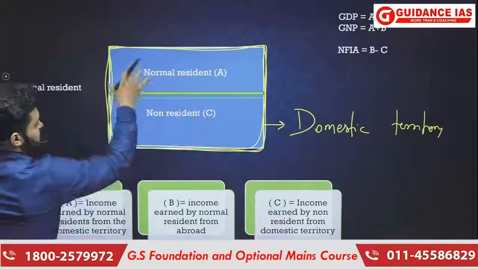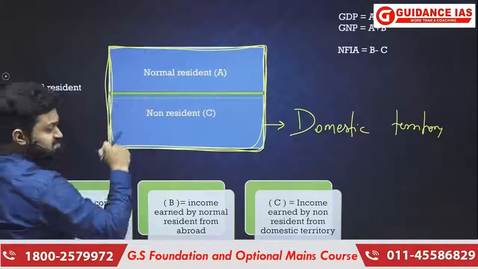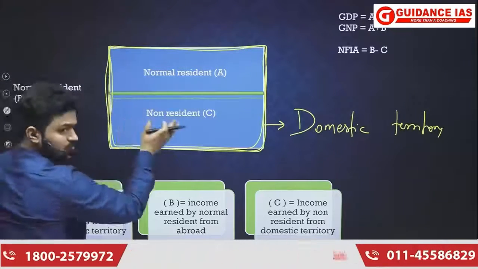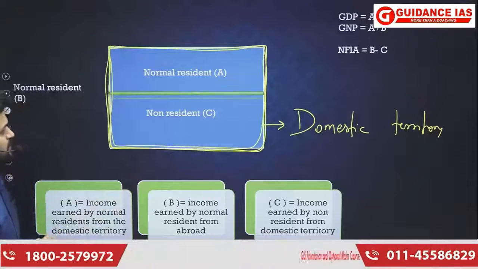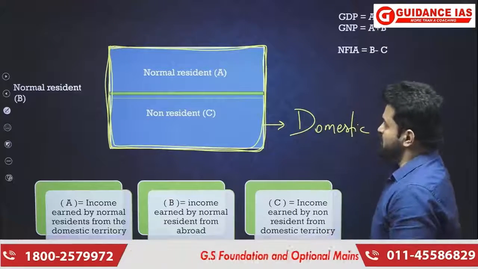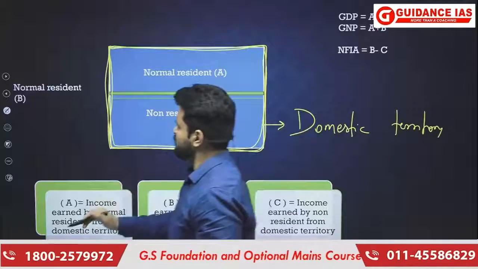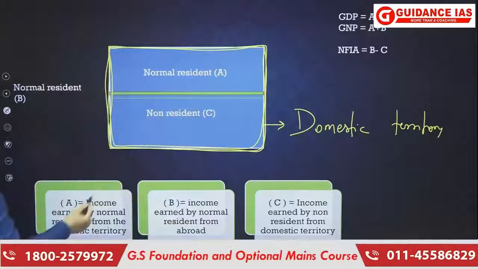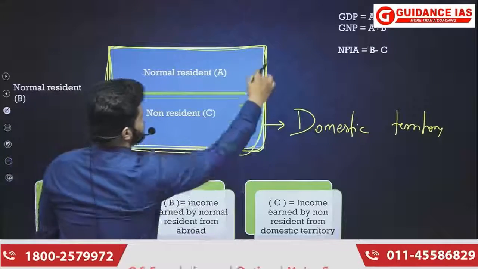Now within the domestic territory of a country there will be certain normal residents or nationals of the country, and then there will be certain non-residents, non-nationals of the country, who are not the nationals of that country. Getting it? Now I have put three alphabets here: A, B, and C. So what is A? A is the income earned by normal residents from the domestic territory. So A, you can see here, is within the domestic territory of a country.